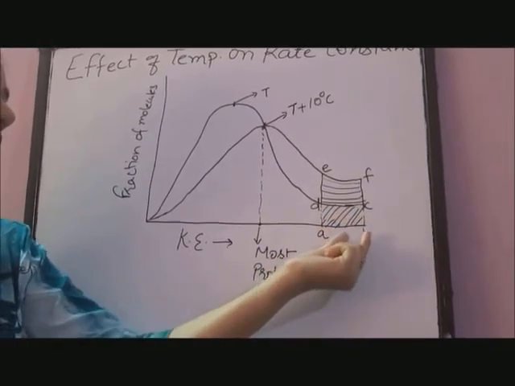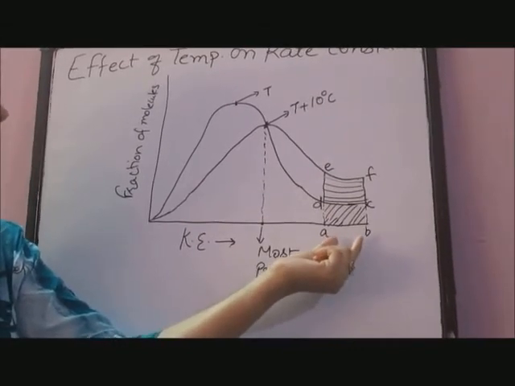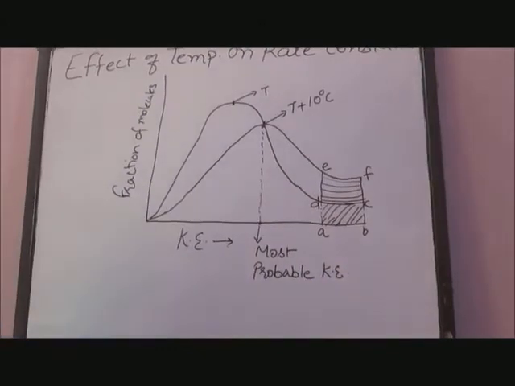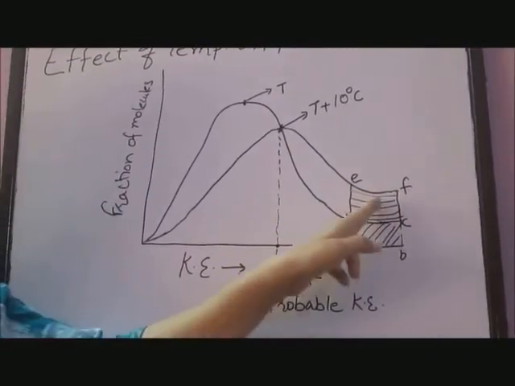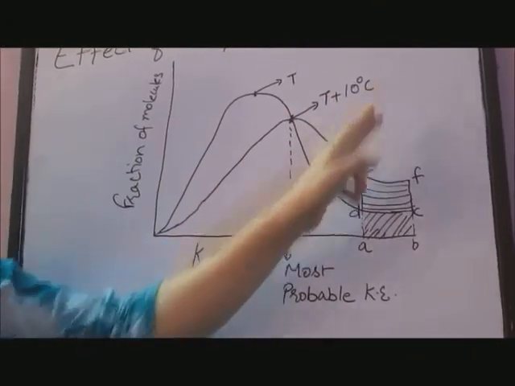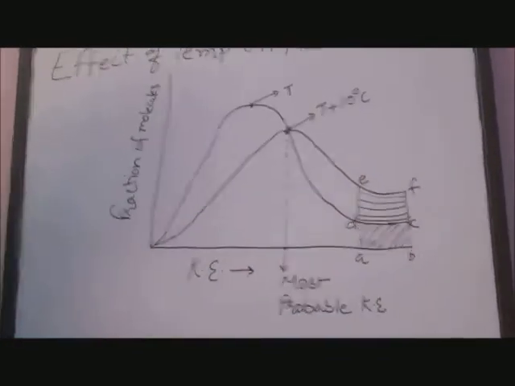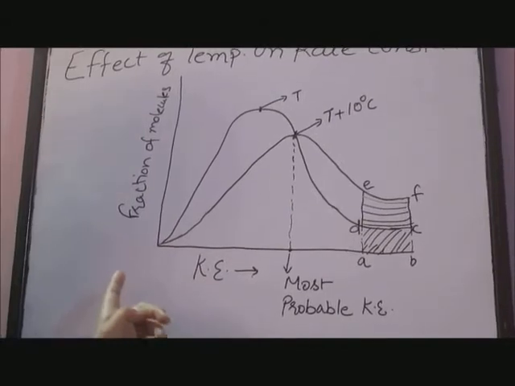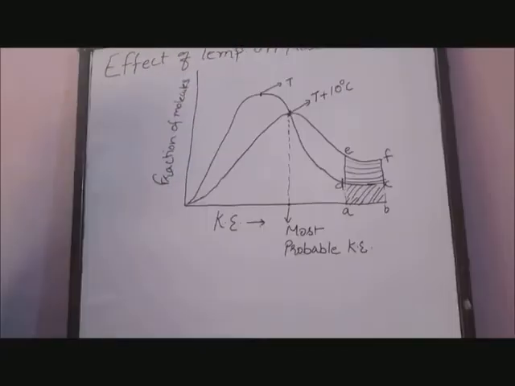And the shaded area represents the fraction of molecules, and A is the threshold energy, and the area after A, that is A, B, C, D, represents the molecules having greater energy than the threshold value. This area becomes double as shown in the figure for a T plus 10 degree rise, that is A, B, F, E. This shows that increase in temperature increases the rate of reaction.